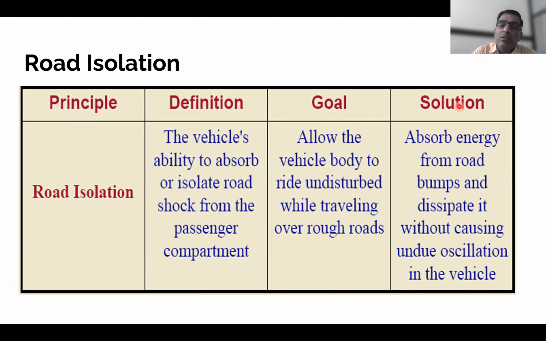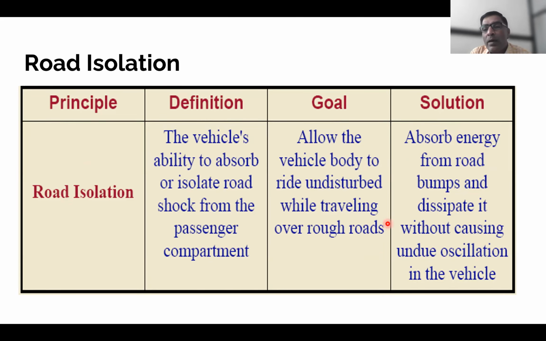And what will be the solution to give this characteristic? Absorb energy from road bumps and dissipate it without causing undue oscillation in the vehicle.